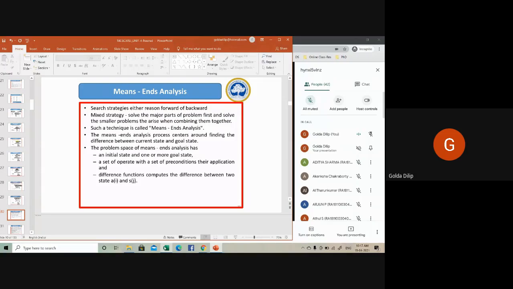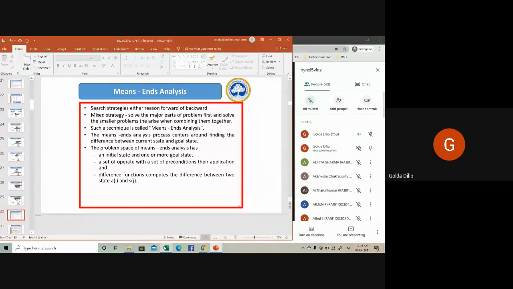Here, what you're saying is that while you move from one state towards your goal state, you should move in such a way that the difference between the goal state and the initial state is decreasing. That's basically the concept of MEA, means end analysis.